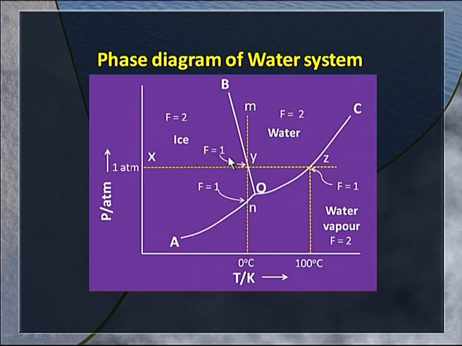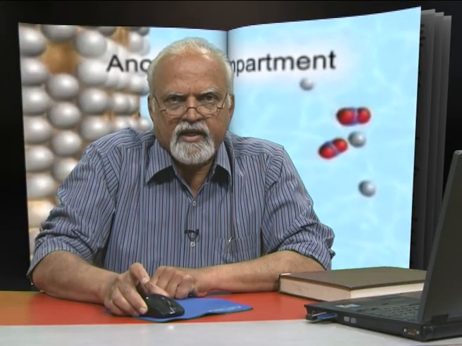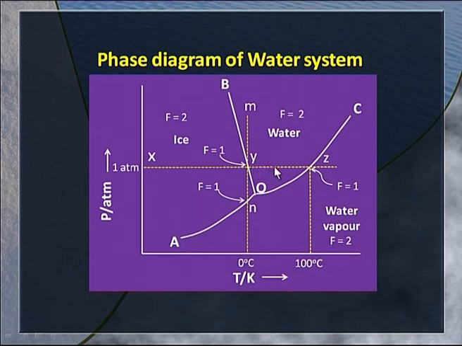We lose 1 degree of freedom, and therefore at point y it becomes a univariant system with F equal to 1. We have used this degree of freedom already in fixing the pressure, therefore the temperature cannot be other than 0 degree centigrade. That is why ice sharply melts at 0 degree centigrade, and whatever heat we supply is utilized in the melting process. Once the ice is completely converted into liquid state, we regain our degree of freedom and we can move along the line yz.